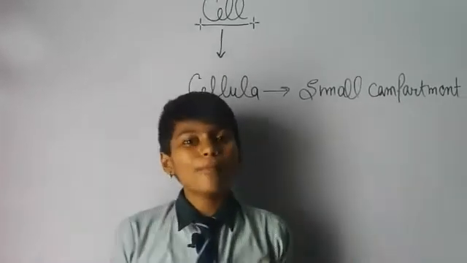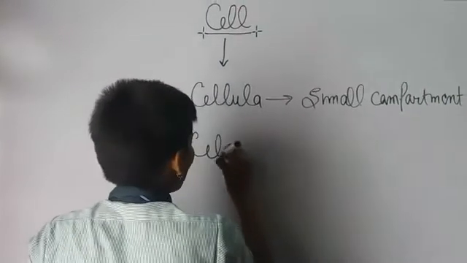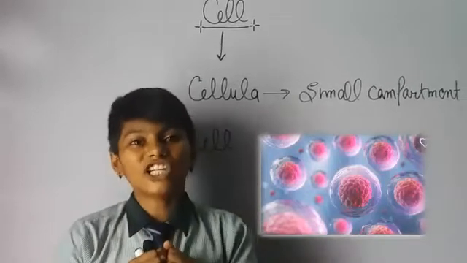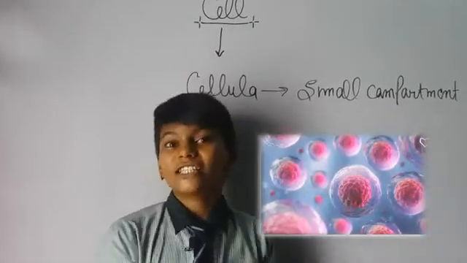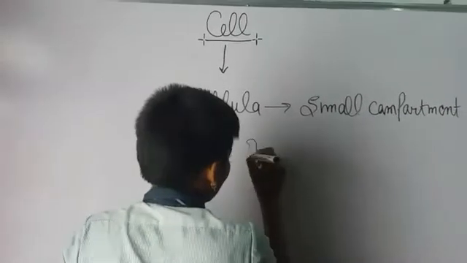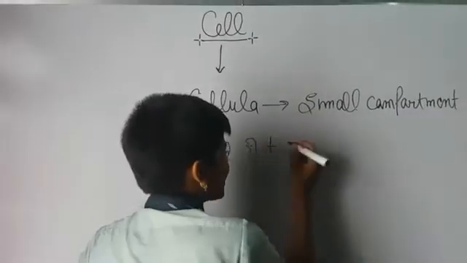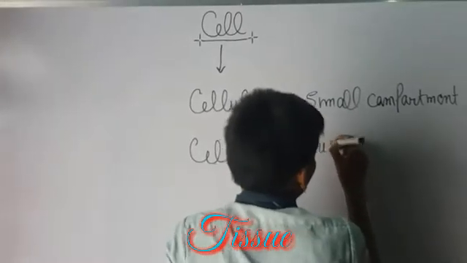As we are all familiar, when a group of cells are combined with each other, they form a tissue. So this is a cell, and when cells are combined, they form a tissue.